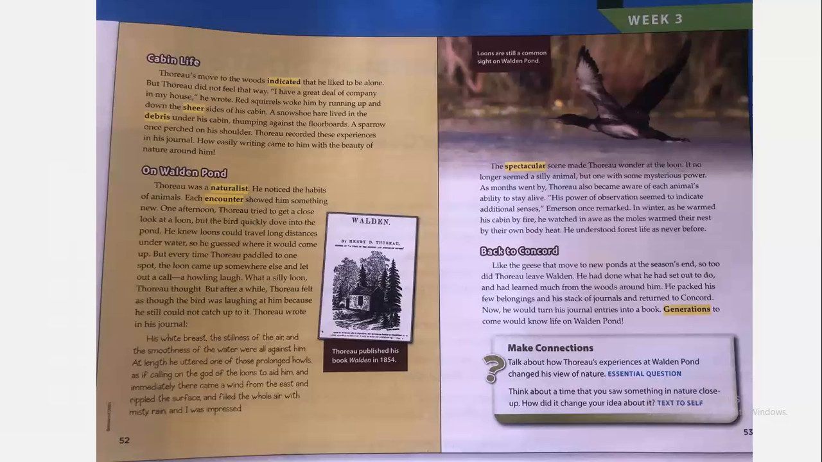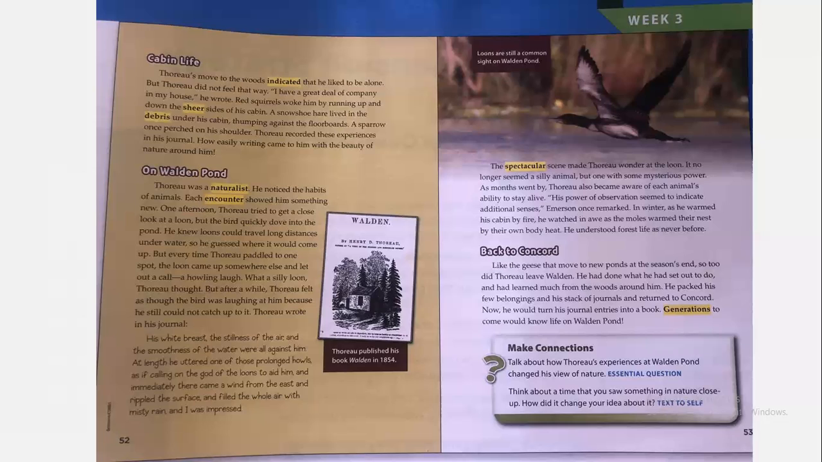As months went by, Thoreau also became aware of each animal's ability to stay alive. "His power of observation seemed to indicate additional senses," Emerson once remarked. In winter, as he warmed his cabin by fire, he watched in awe as the moles warmed their nests by their own body heat. He understood forest life as never before. And the last heading, Back to Concord.